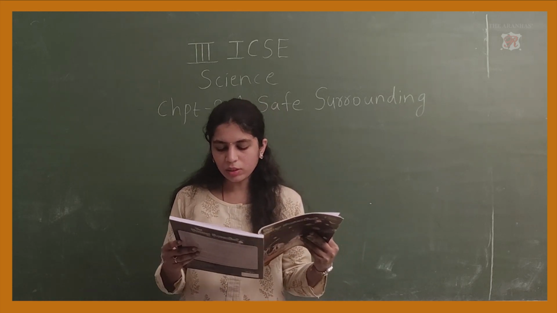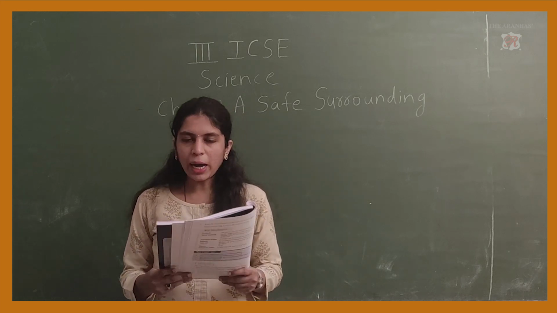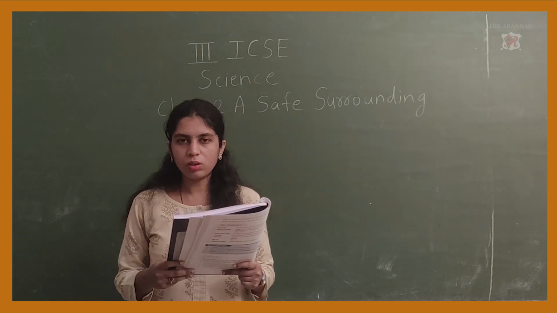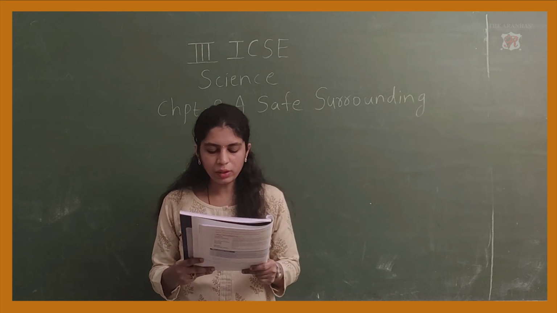List any 5 things that a first aid box has. What should a first aid box have? Bandage, cotton, antiseptic lotion, okay, a pair of scissors, thermometer. So these things you can write.